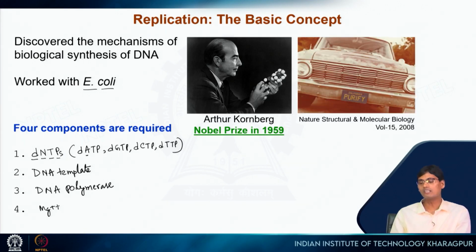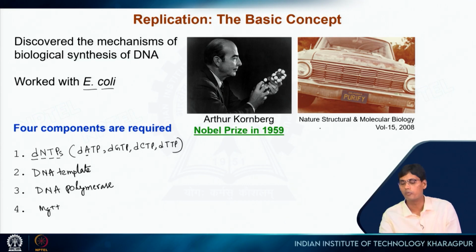Just for fun, this car actually belonged to Arthur Kornberg. He was so obsessed with protein purification, particularly purification and characterization of DNA polymerase, so that he could understand the replication mechanism.